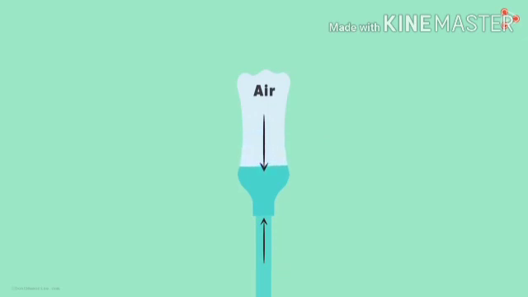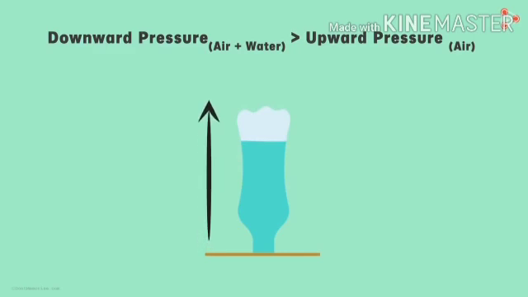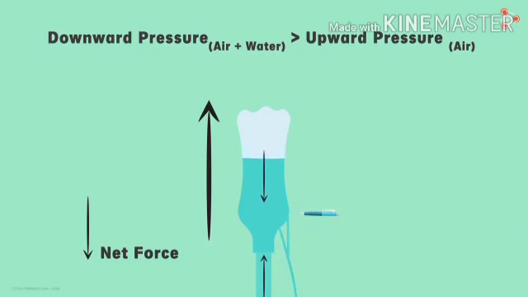The air from the top started exerting pressure on the water. The combined pressure of water and air from the top could easily overcome the pressure exerted by air from the bottom. Hence, there is a net force acting on the paper in the downward direction. That is, there is more pressure in the downward direction. That is the reason why this paper gets detached from the surface.